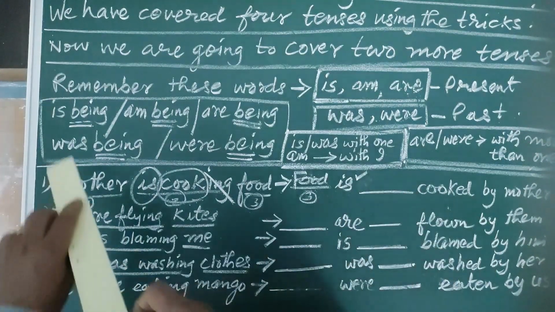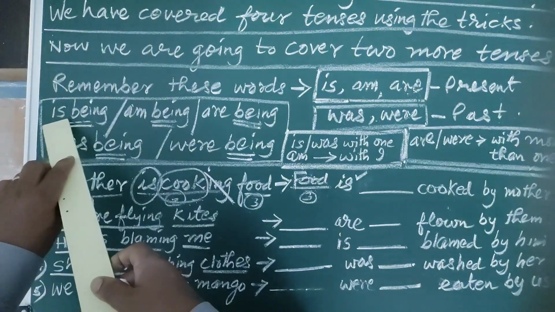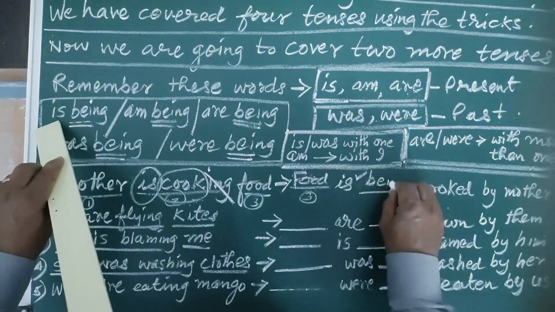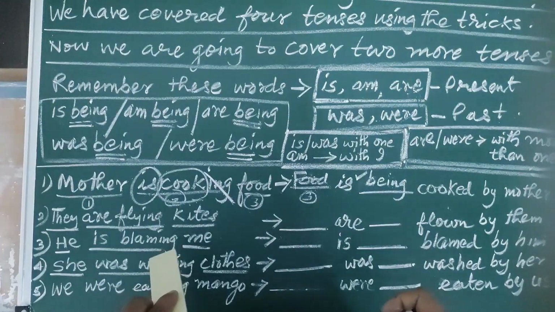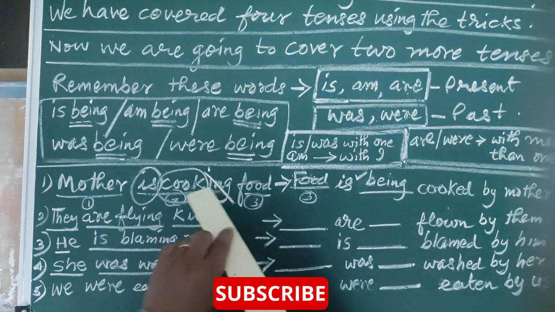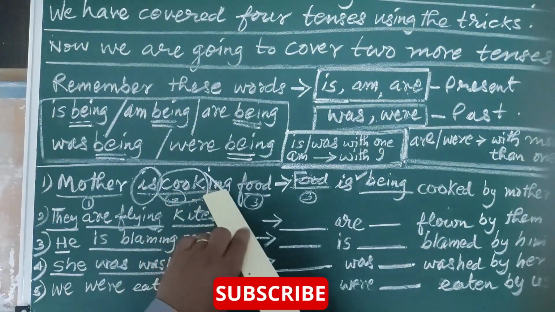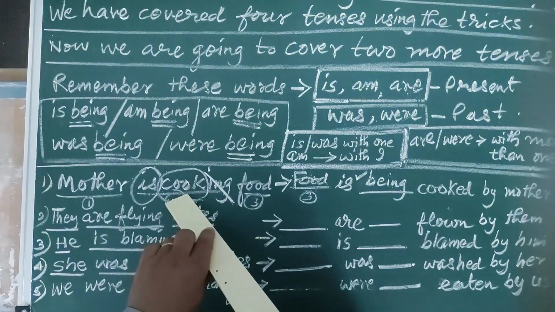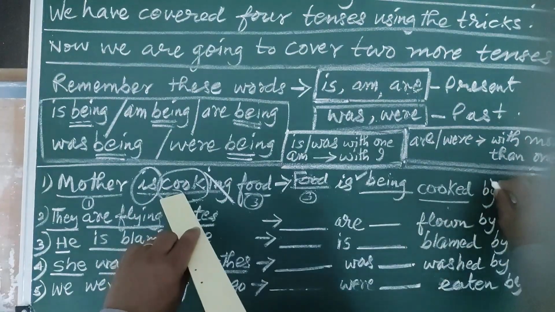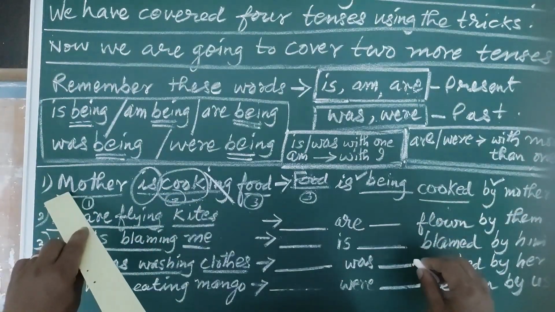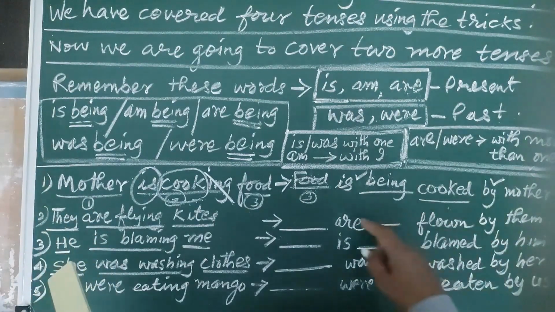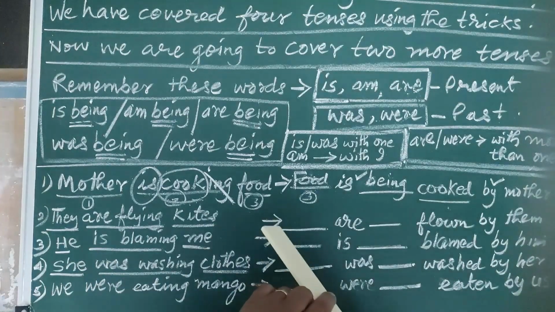Before that, what do we have to do? We have to provide a companion to this is, and that companion will be being. After combining these two, let us come here and delete the ing and take the first form. If there is ing, there will be only the first form, always the first form, and change this first form into the third form. Write the agent by, and the subject will be converted into object, and your sentence is going to be correct. Let us see once more.